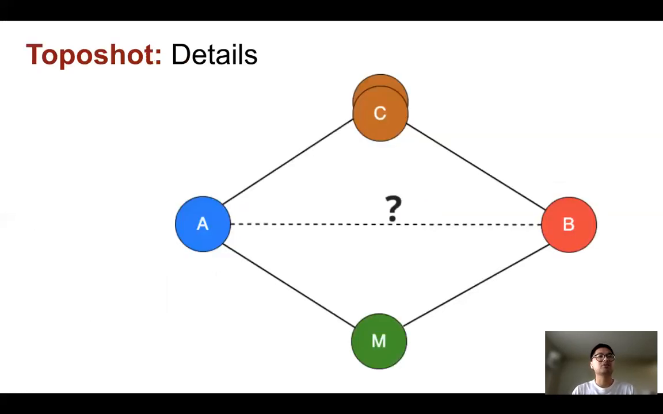Now let me demonstrate how TopoShot works in detail. Consider in the network, a measurement node M who is connected to node A and node B wants to detect if node A and B have a connection. Node C represents the rest of the nodes.